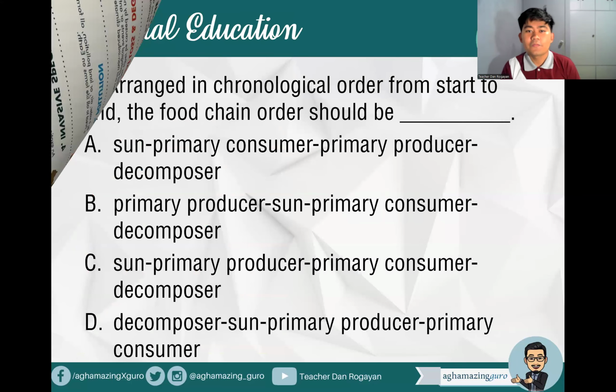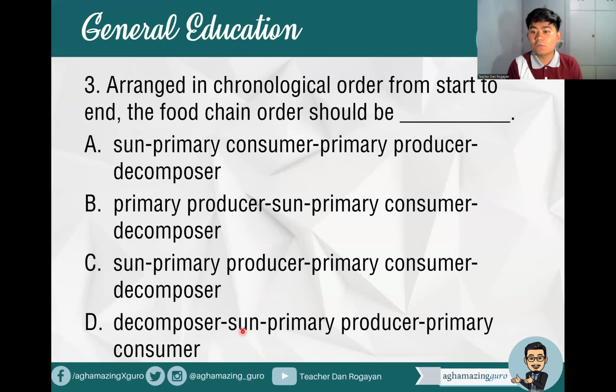Okay? Third question, arrange in chronological order from start to end. The food chain order should be blank. A, sun, primary consumer, primary producer, decomposer. B, primary producer, sun, primary consumer, decomposer. C, sun, primary producer, primary consumer, decomposer. Or letter D, decomposer, sun, primary producer, and primary consumer. So this is also as in the recent board exam, no? In chronological order from start to finish, or to end.